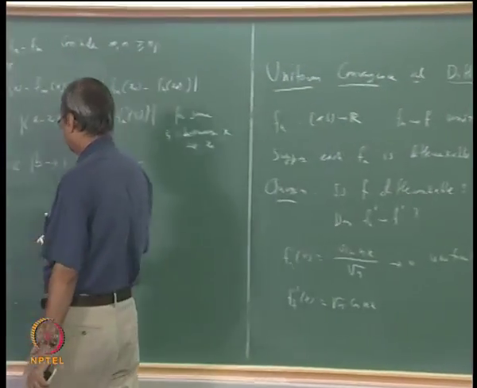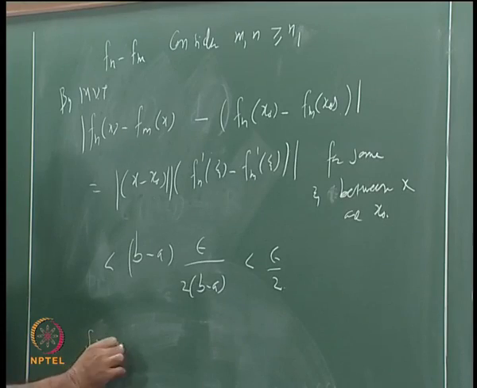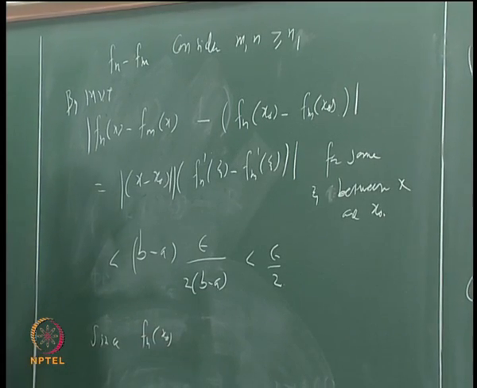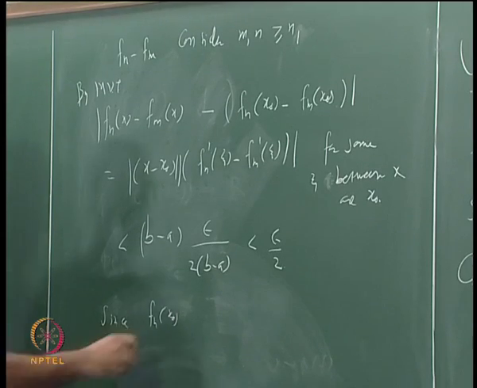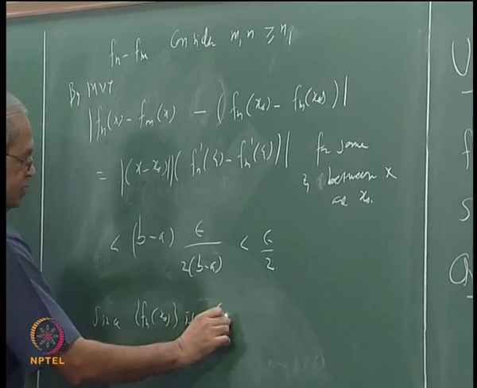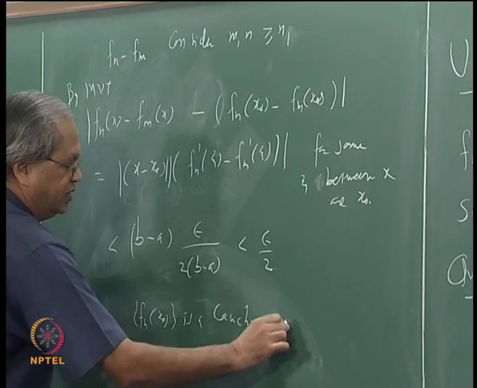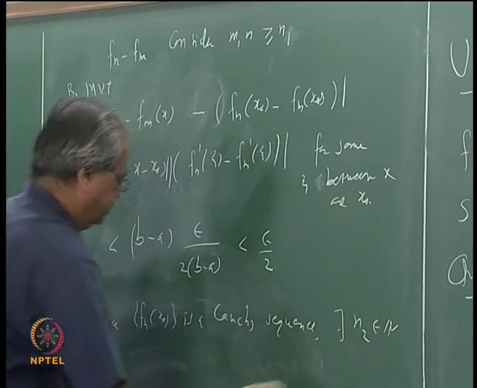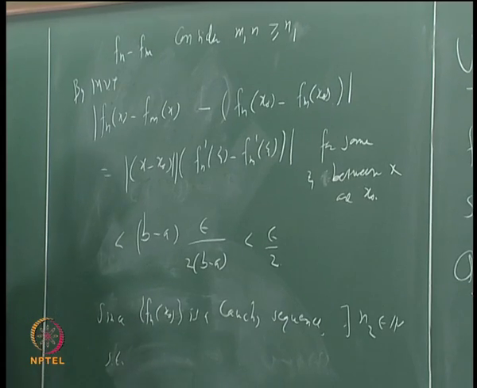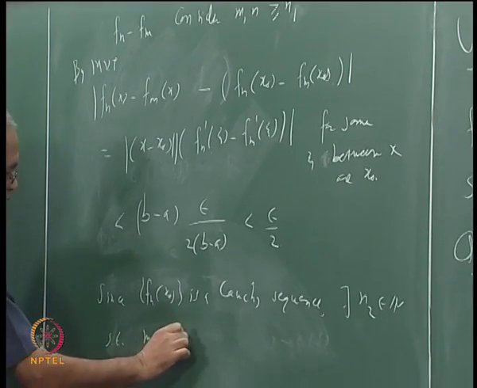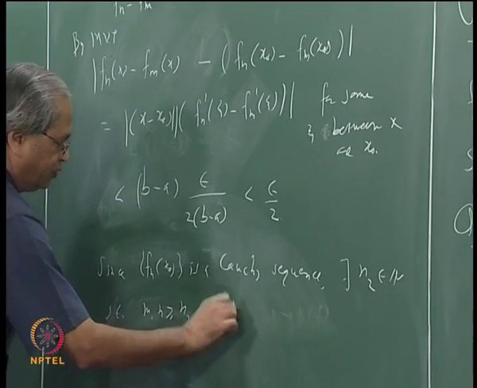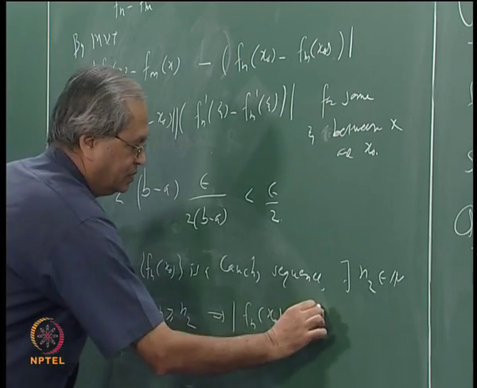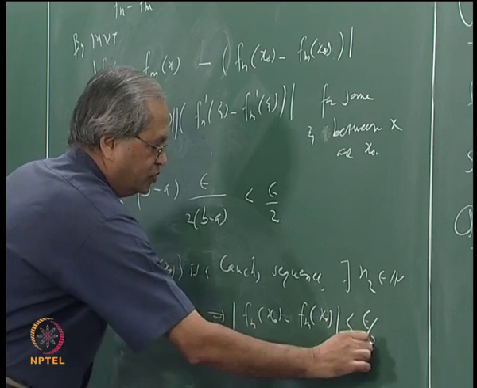So what is the argument? Since fn x naught is a convergent sequence, hence it is a Cauchy sequence, okay. Since fn x naught is a Cauchy sequence, there exists n2 in N such that m and n bigger than or equal to n2 implies mod of fn x naught minus fm x naught is less than epsilon by 2, okay.